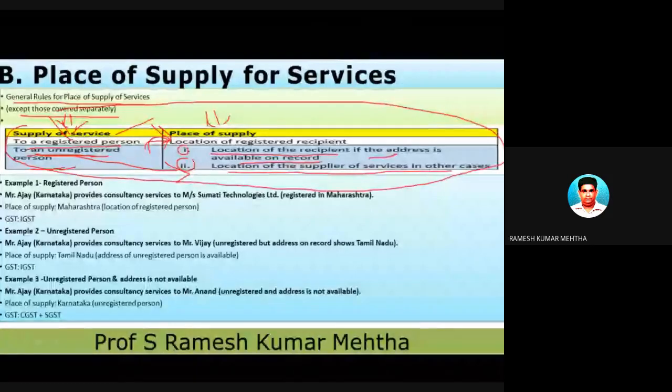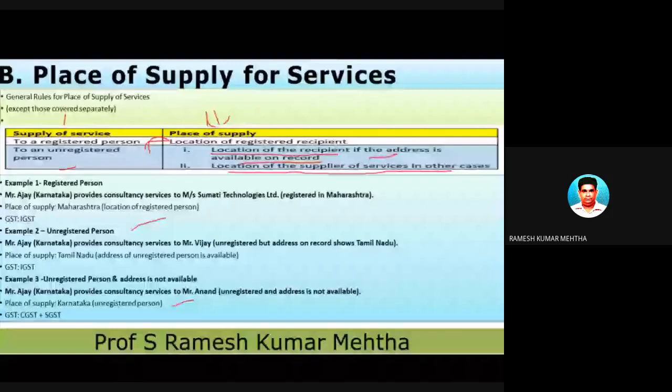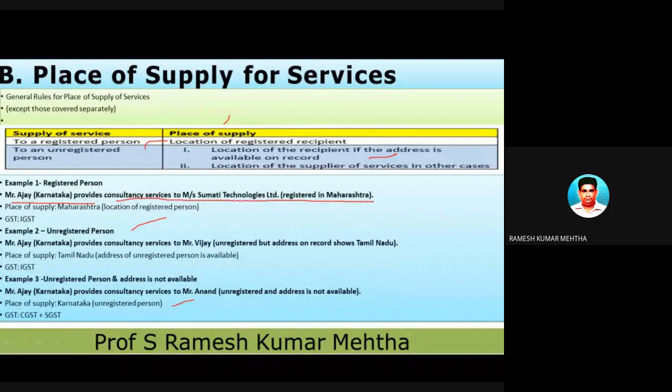Yesterday we have covered this up to this stage, but let me recover it. The first example is Mr. Ajay of Karnataka provides consultancy services to Sumati Technologies, which is registered in Maharashtra. So please remember there are two people here. One is a service provider and one is a service receiver. So whenever there is a question of services, there should be two identifiable people. One is the service provider and one is the service recipient.